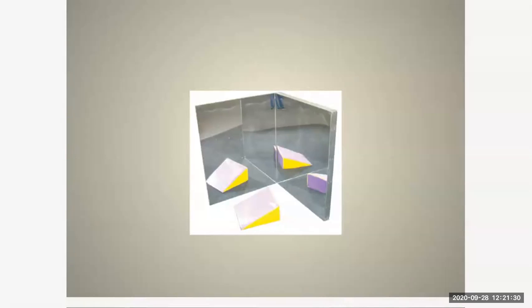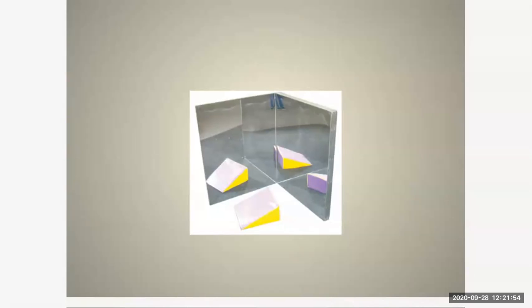If you are taking a very small angle, that is 30 degrees, it will be 11 images. For 45 degrees, it is 7 images. For 60 degrees, 5 images. For 90 degrees, it is 3 images. And for 120 degrees, it is 2 images. That means if you decrease the angle between these two plane mirrors, the number of images will increase.